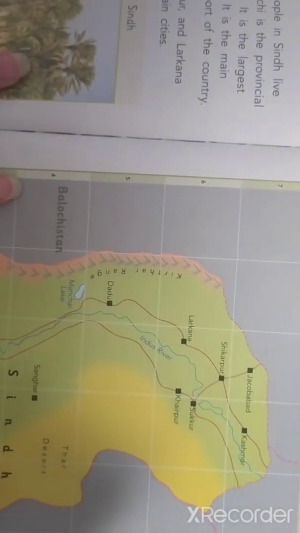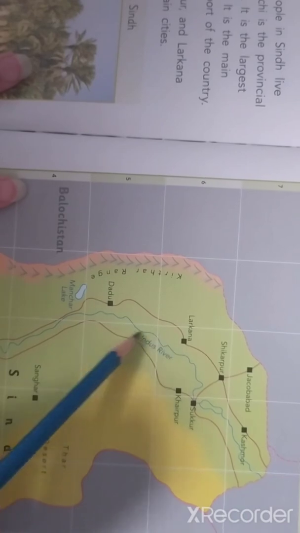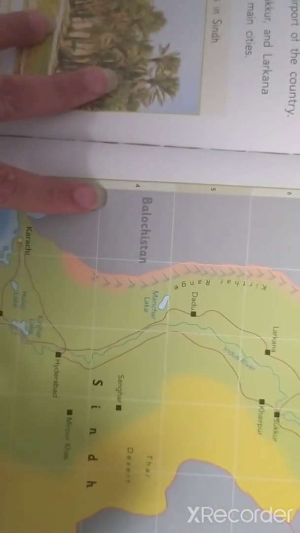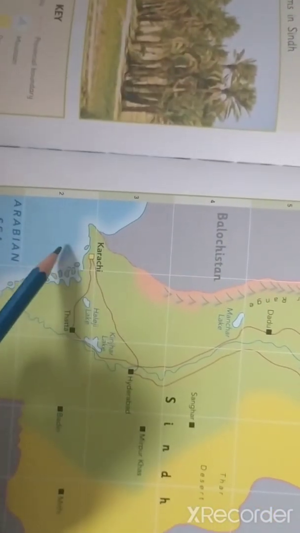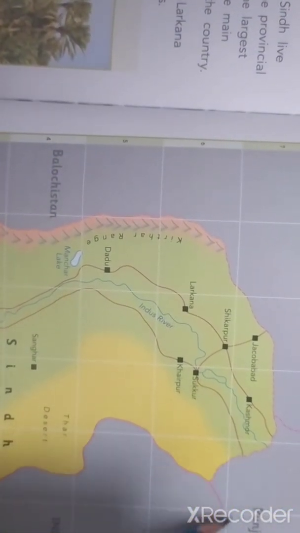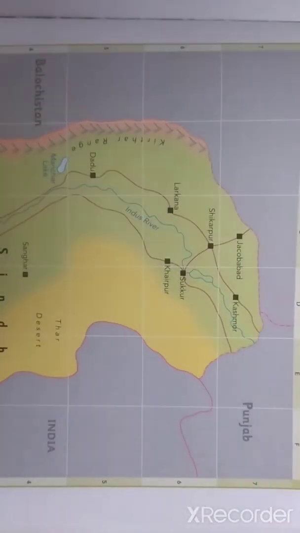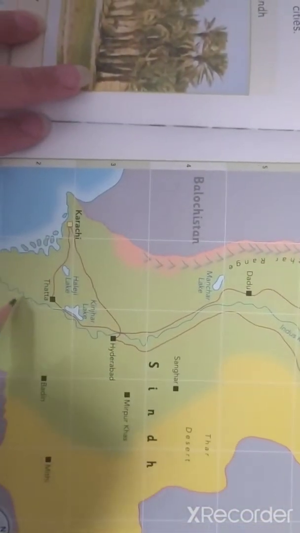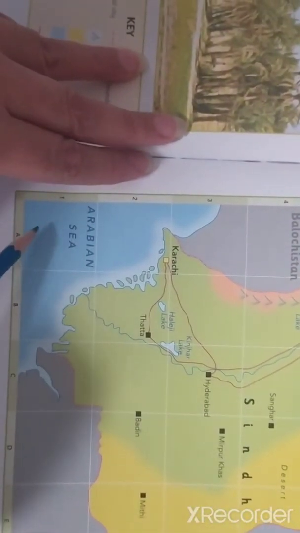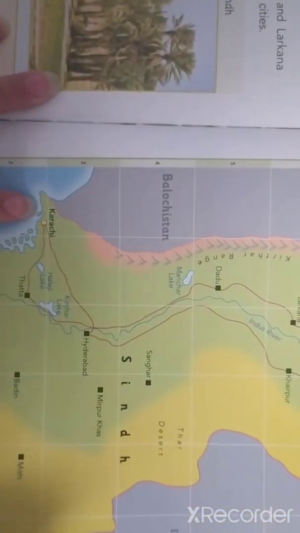And the river that is here, see, it's the Indus River which is flowing. This is the Indus River which is flowing, and it is going to which sea? The Arabian Sea. See, Karachi is joined with the Arabian Sea on one side, and this Indus River is coming from Punjab. From Punjab, this Indus River is coming and it is flowing through Sindh and it is dropping into the Arabian Sea. Now I think you must have understood it very well.